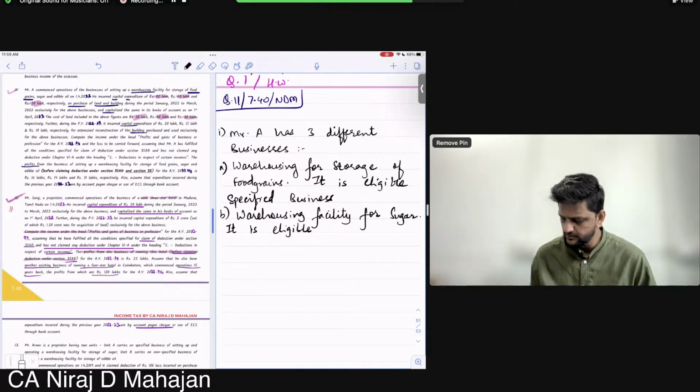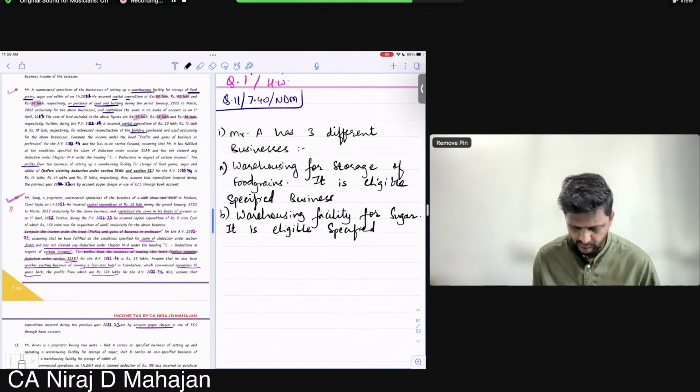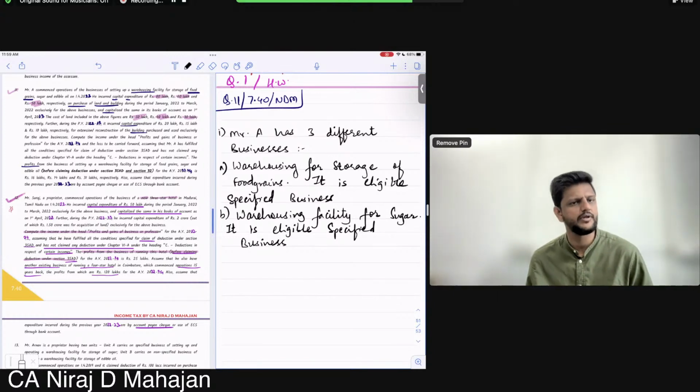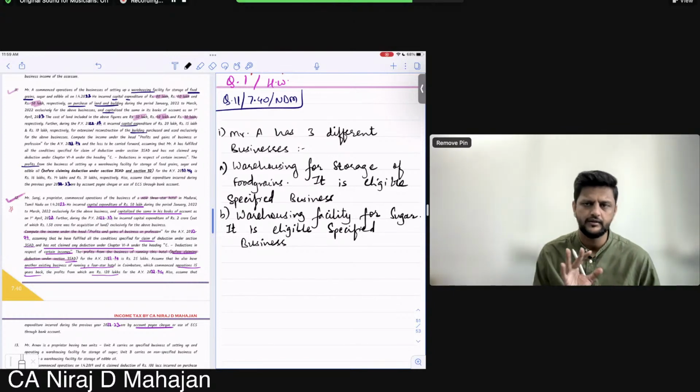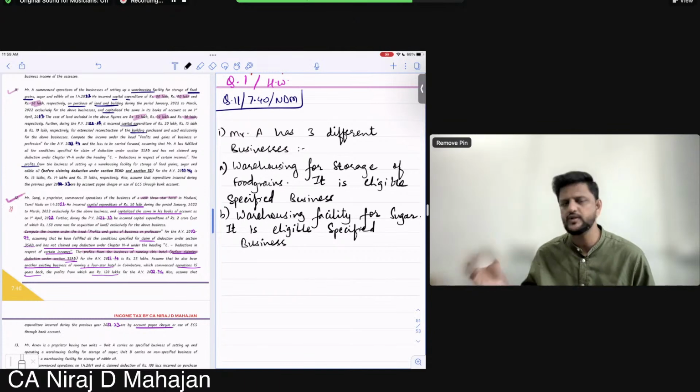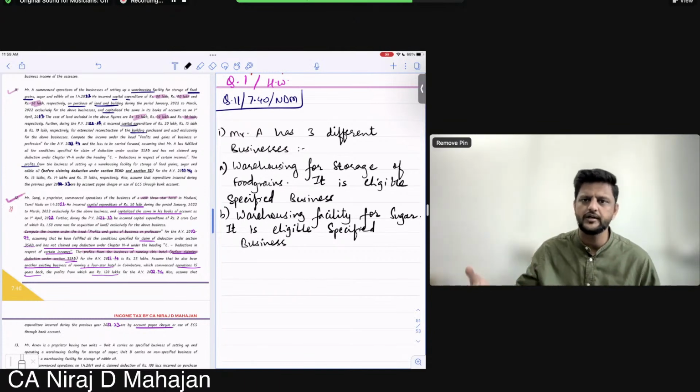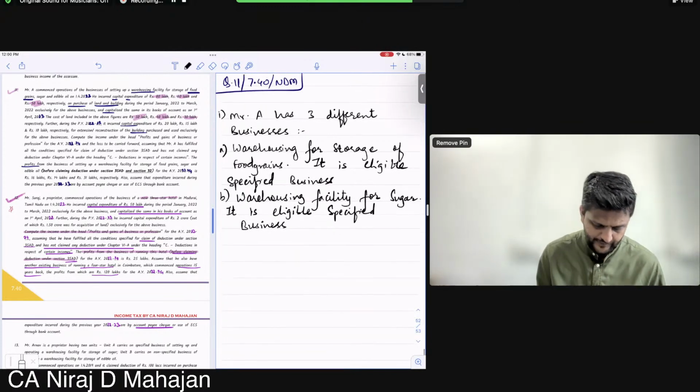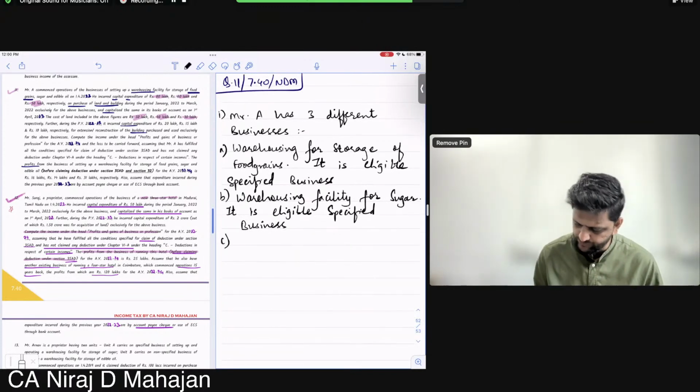Again, it is an eligible specified business. Clear? It is specified as well as eligible. Specified because it is clearly given in 35AD. Eligible because it is recent, new. And the third one, again, warehousing for